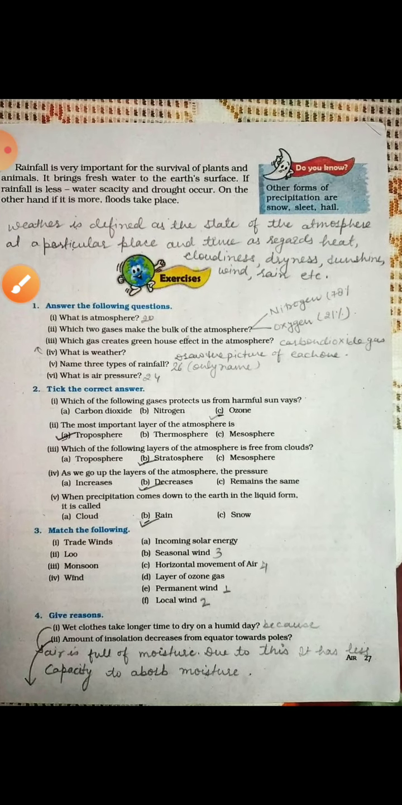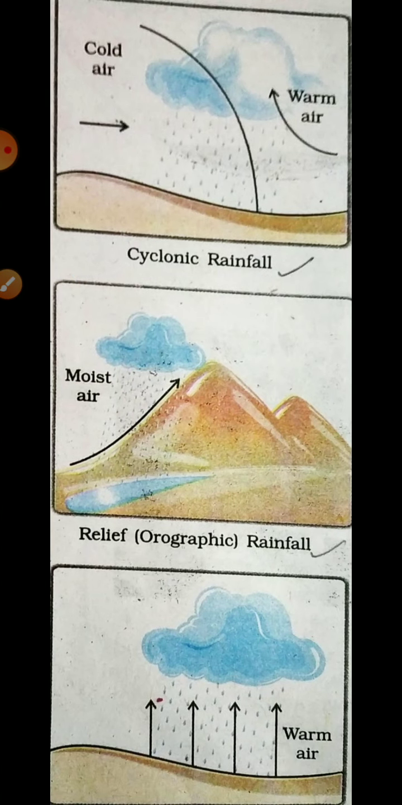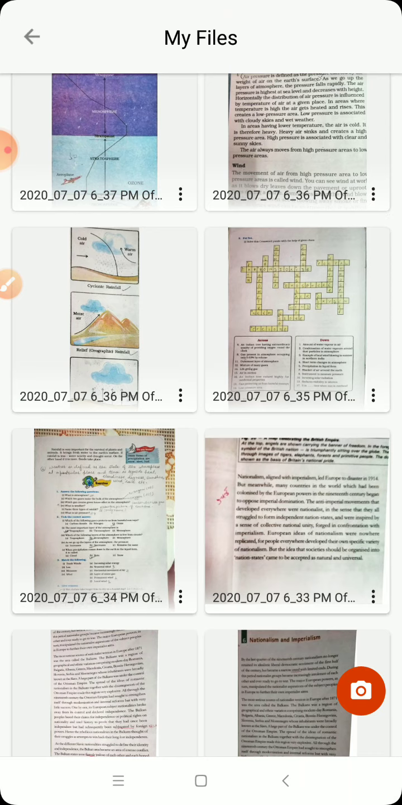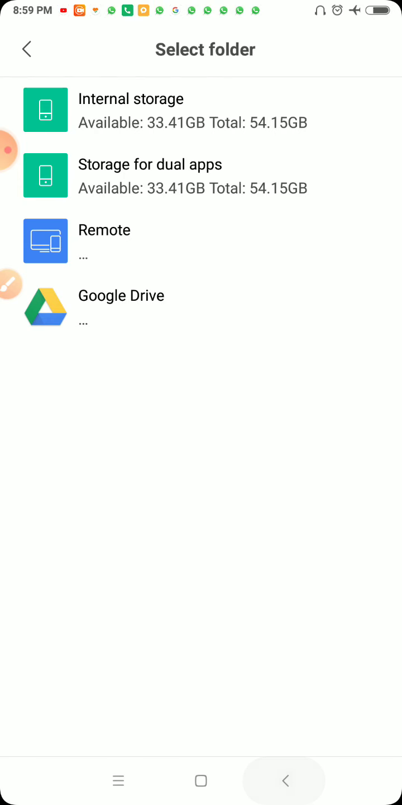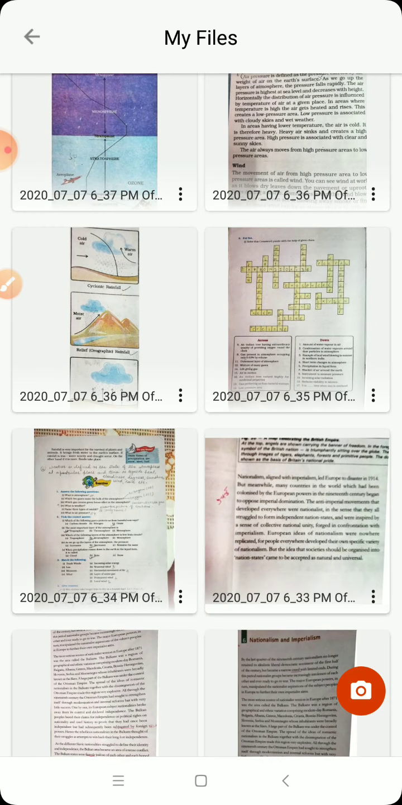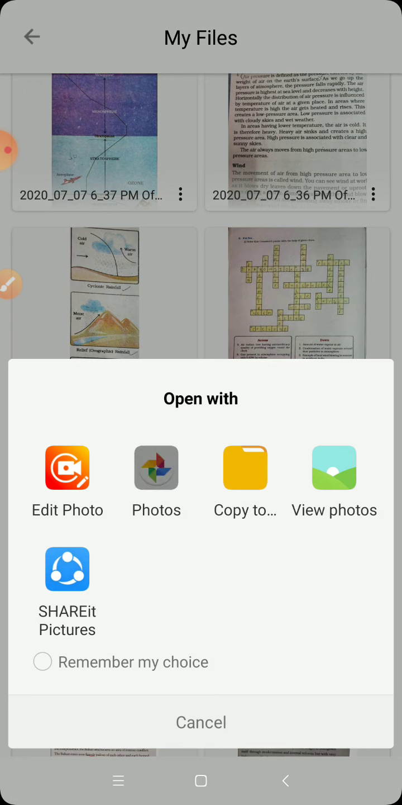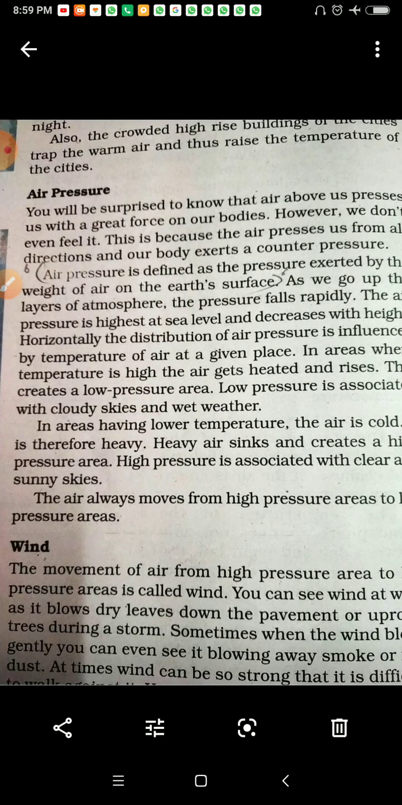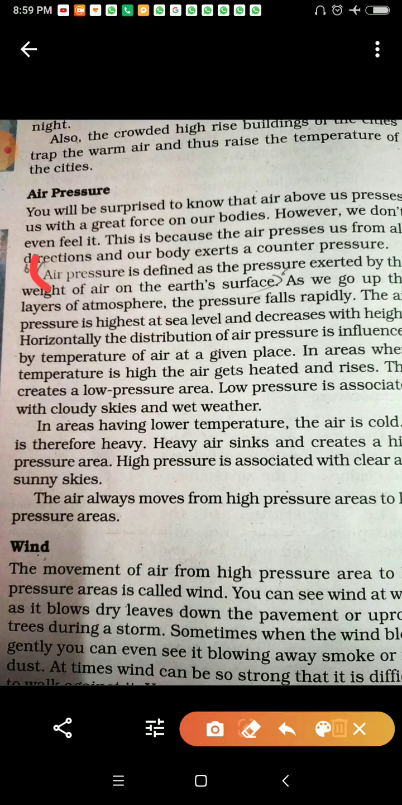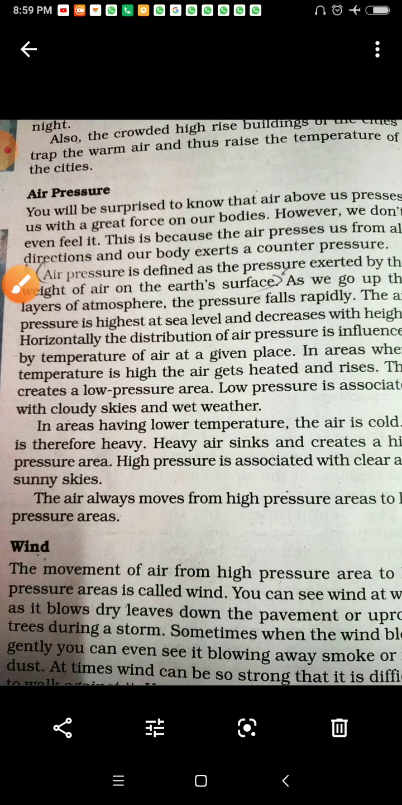Now proceed to the next one. What is air pressure? That answer you will get on page number 24. Very simple, it is given in the second paragraph, second line, air pressure till earth surface. So this is the answer of air pressure.